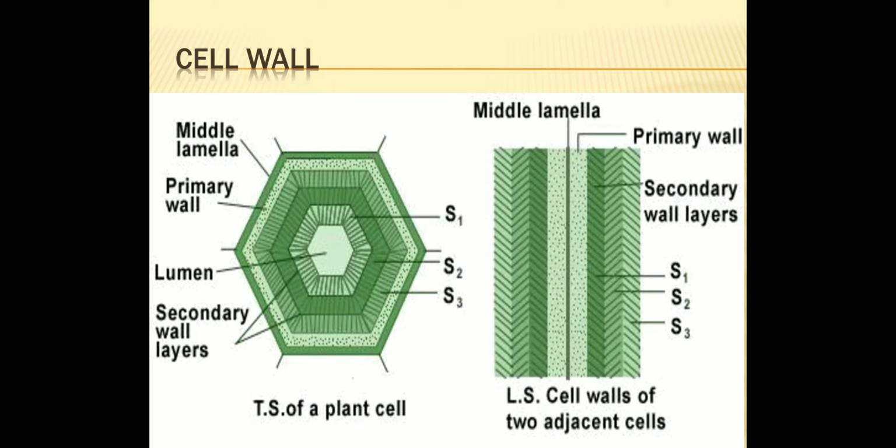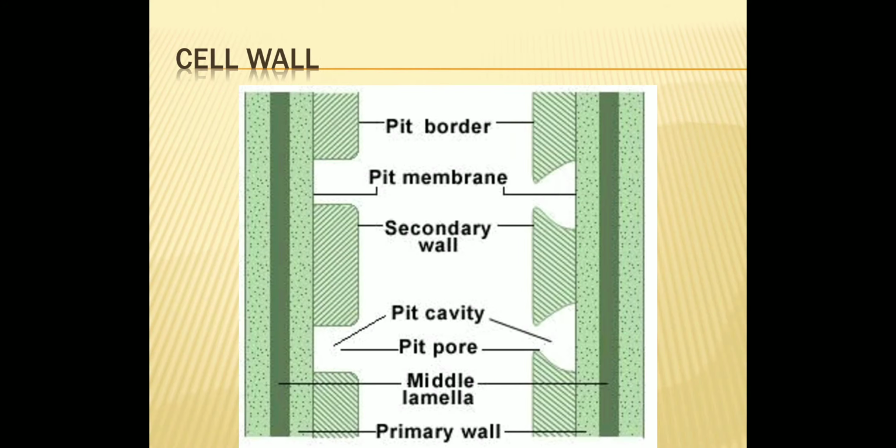Now when this secondary wall is formed, once the growth of primary wall stops, at that time only you will find the secondary wall is laid. Then at some places during the formation of secondary wall, you will find thickening is absent, and this leads to formation of pits. So here in secondary wall, pits can be seen.